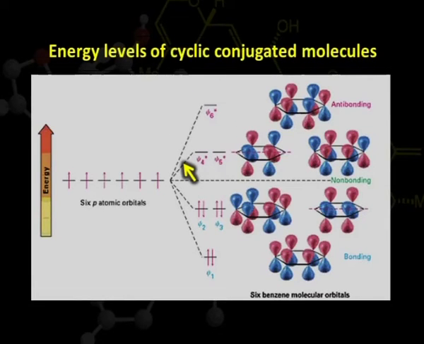But as we have learnt now, there is always a single lowest-lying MO which will be filled by 2 electrons, above which the MOs lie in degenerate pairs. Degeneracy means these 2 orbitals possess equal energy. Therefore, they will be filled in this fashion: 1 electron here, then 1 here, then 1 here, then 1 here. In this way all 6 electrons are present in pairs, giving stability to the system, and hence the compound is aromatic.